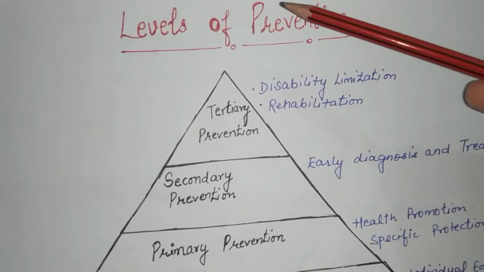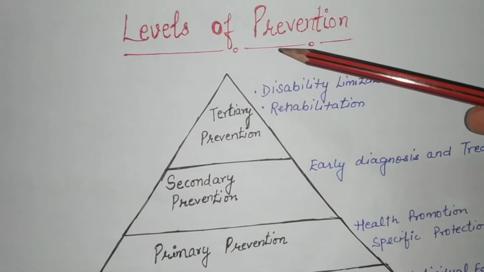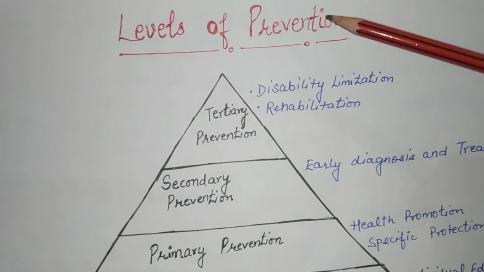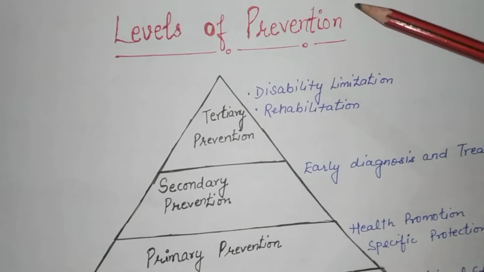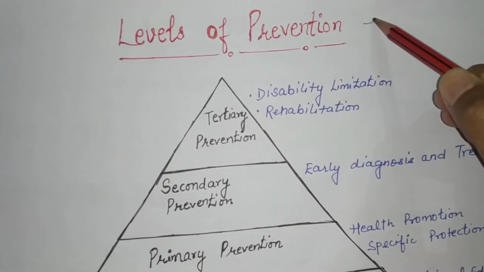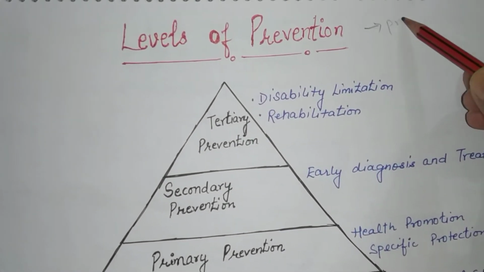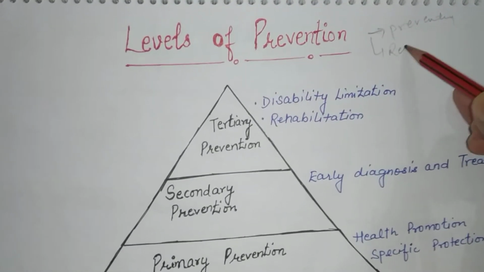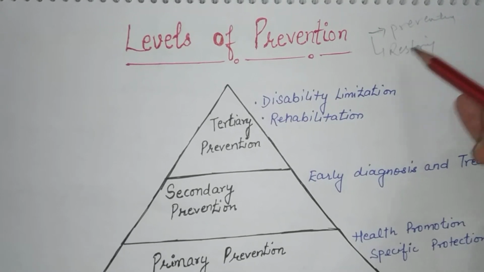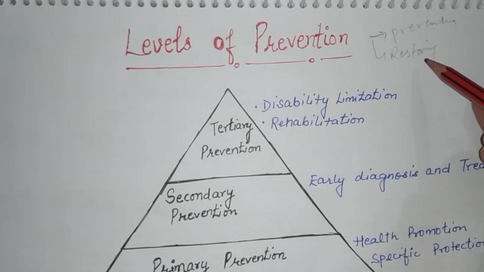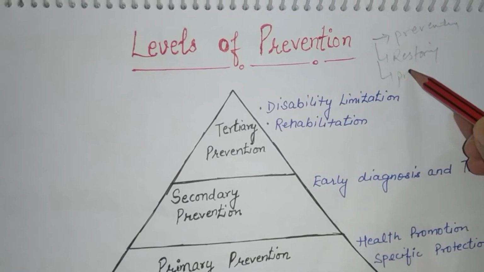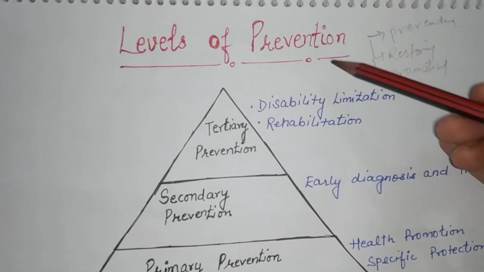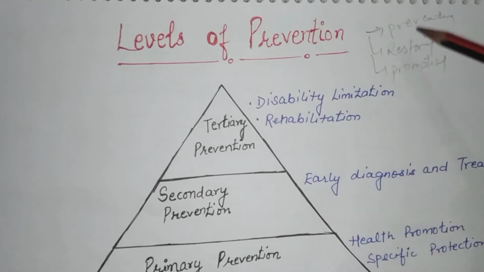Prevention means that if the person does not have the disease condition, we are preventing it so that in future life the person will not get the disease condition. So in levels of prevention, we are preventing the disease condition, we are restoring the health of an individual, and we are promoting the health of an individual. So this is the meaning of levels of prevention.